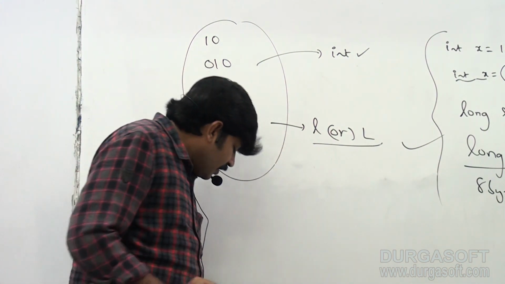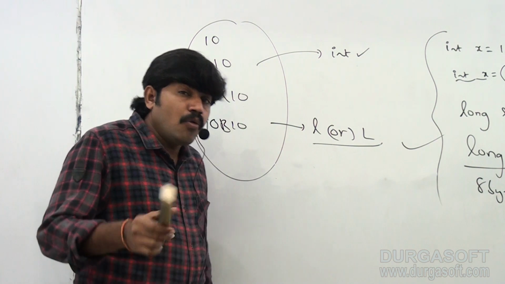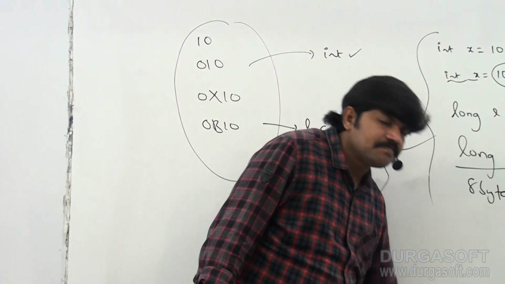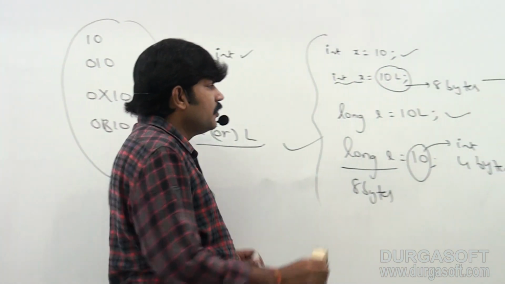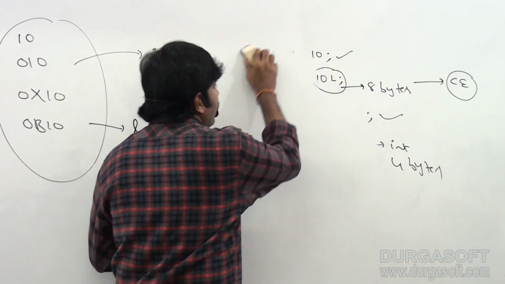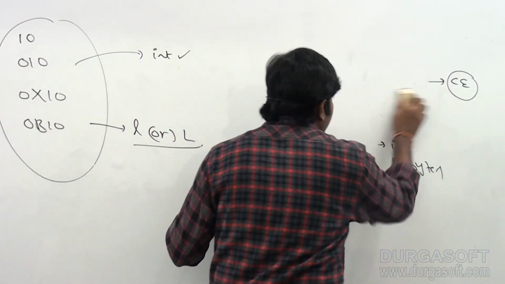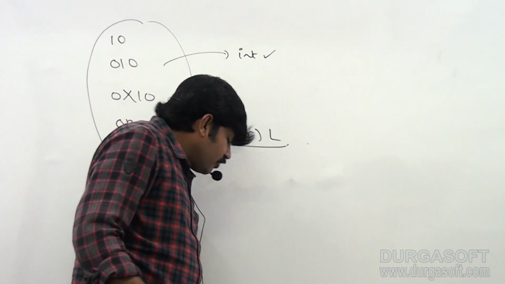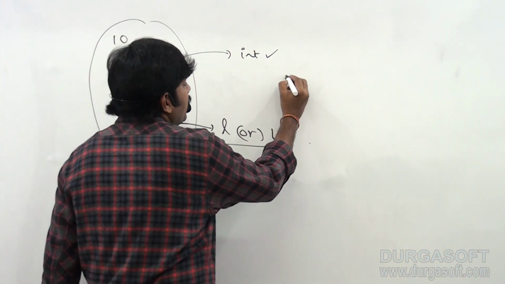Okay, clear. Now my question is, how to specify a byte literal and a short literal explicitly? Sir, I want to specify a byte literal and a short literal explicitly. Okay, what is the way? Can I use the word int?